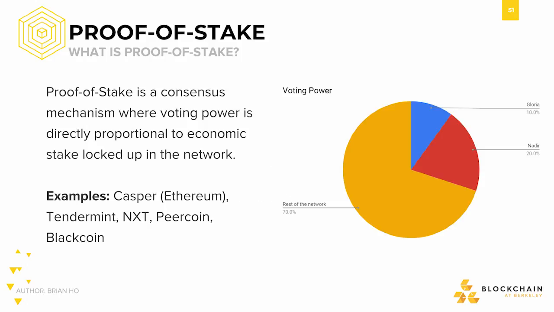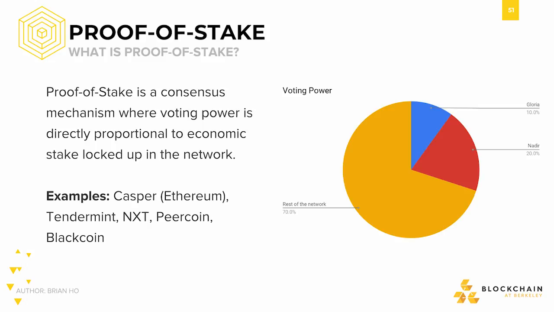As mentioned earlier, proof of stake is a consensus mechanism where voting power is directly proportional to economic stake locked up in the network, instead of computational power and resources. Each participant stakes a certain amount of native currency, and each node is given a probability of being chosen as the next validator, weighted by how much was at stake. Once a validator is chosen, they can propose a valid block and receive a reward.